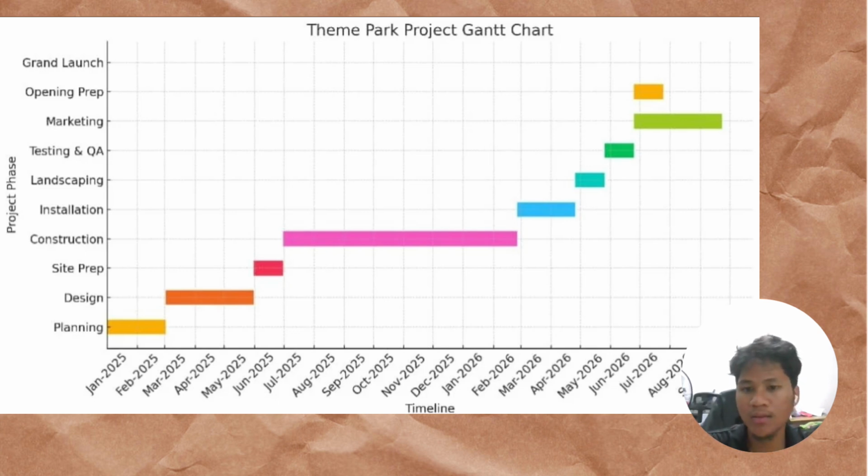At the same time, we run a 3 month marketing campaign in parallel with the later phases to build anticipation and visibility before launch. As we near the completion, we dedicate 1 month for opening preparation, including staff training and SOP finalization, leading up to the grand launch day. Each phase is planned with clear resource allocation to ensure coordination and reduce delays.